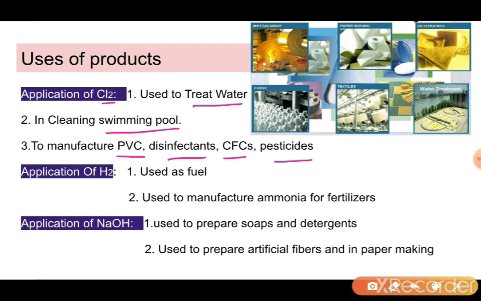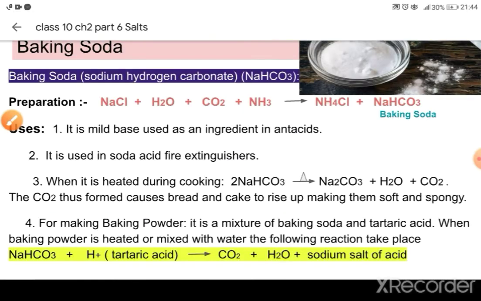Applications of hydrogen: it is used as a fuel and it is also used to manufacture many fertilizers like ammonia. Now the applications of sodium hydroxide: it is majorly used for preparing soaps and detergents, and it is also used to prepare artificial fibers and in the paper industries.